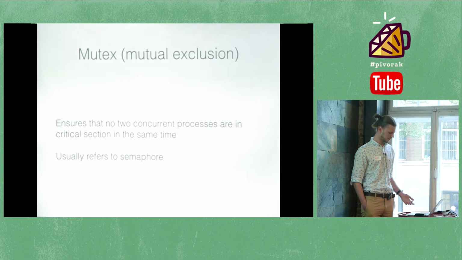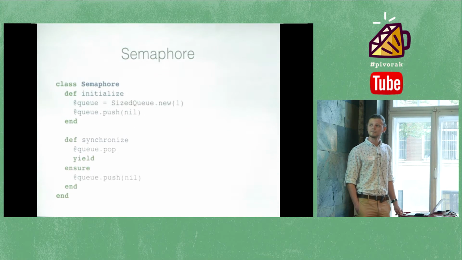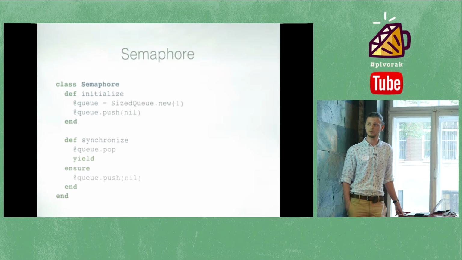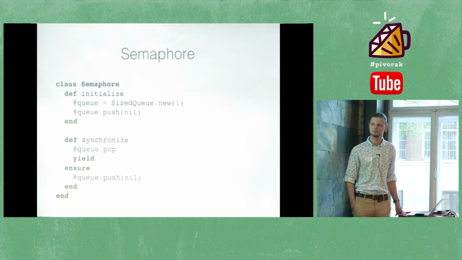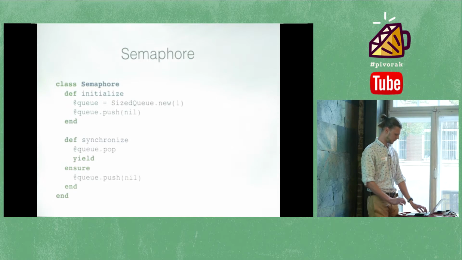So the easiest way to explain what a semaphore actually does is to show a code sample. It's pretty simple, but it has a blocking queue, and it has a method called synchronize, which accepts a block and runs it whenever the queue is available. So I can show an example of how it works.